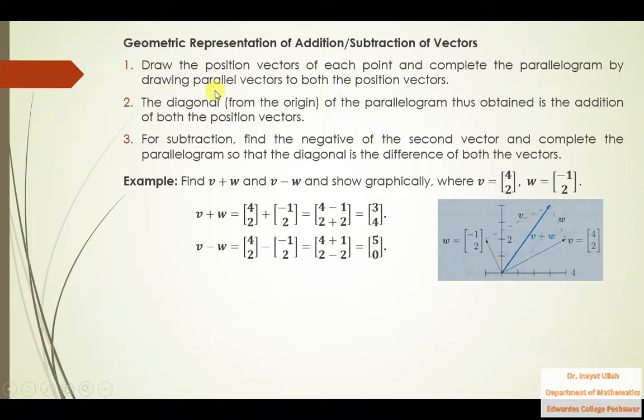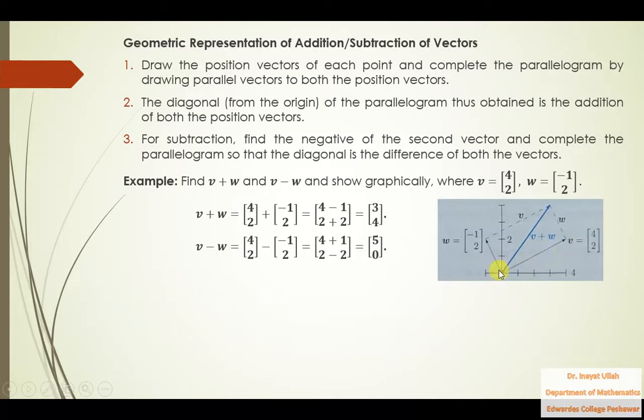Now secondly, the diagonal from the origin of the parallelogram thus obtained is the addition. What is a parallelogram? How could we draw? That is discussed here. Complete the parallelogram by drawing parallel vectors to both the position vectors. Just look at this vector. We will draw a vector parallel to w here, this one, and we'll draw a vector parallel to this w. This is actually v vector.